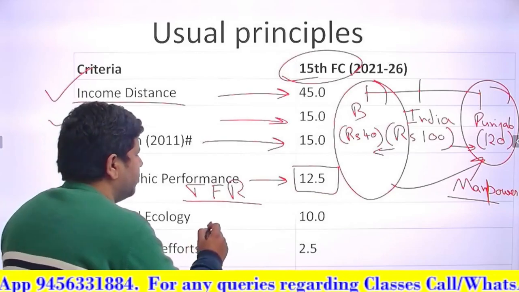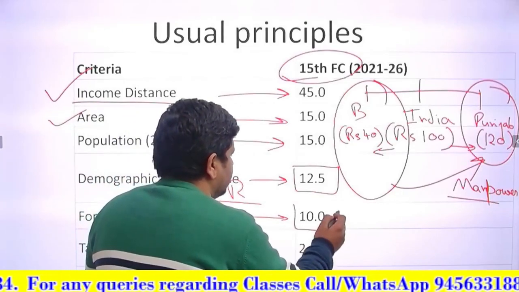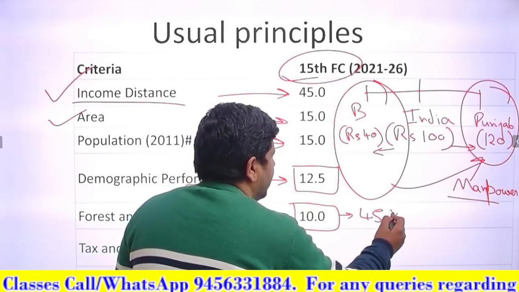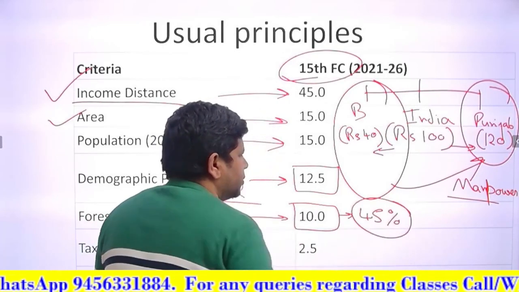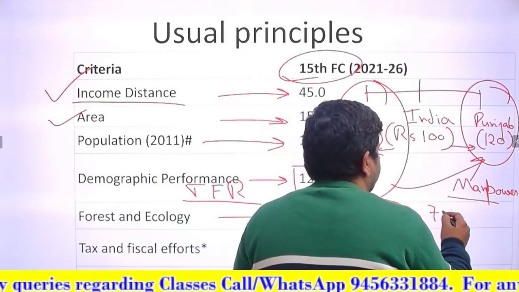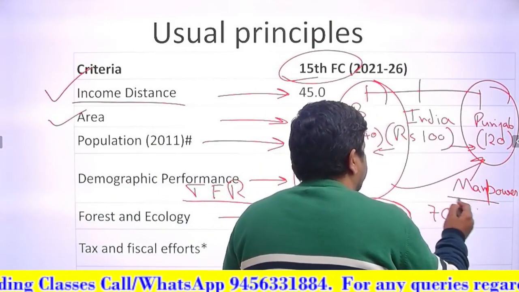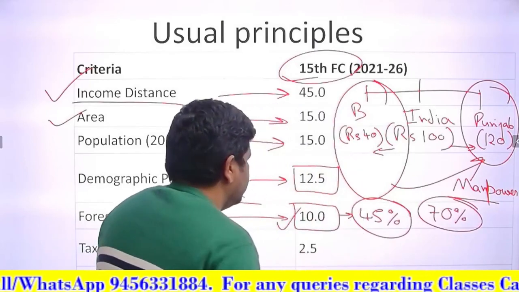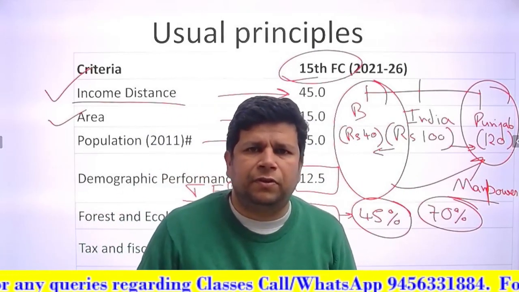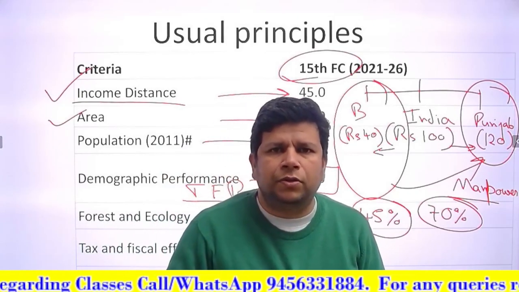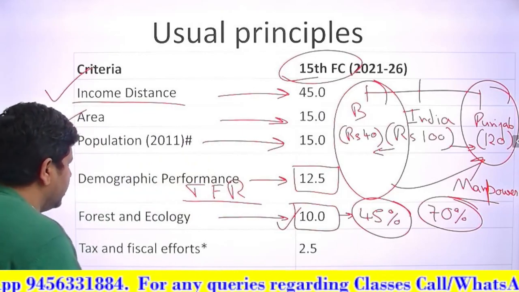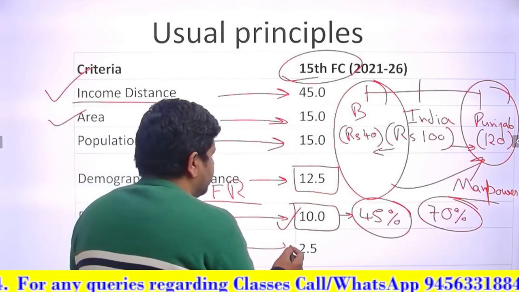Then forest and ecology, 10%. So Uttarakhand, for example, we have 45% of area under forests, right? Some states have 60 or 70% area under forests. They will get more money under this. And some states like Punjab and Haryana have practically zero forest, 1 or 2% maybe. So they will get less money due to forest and ecology. Tax and fiscal efforts, 2.5%.